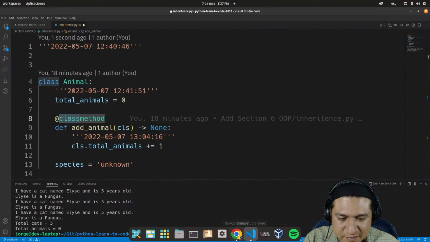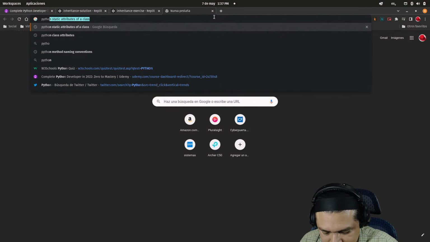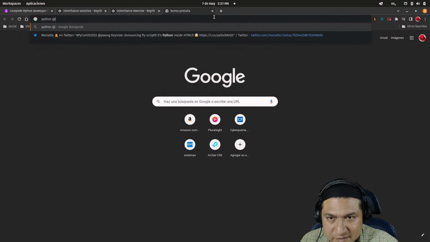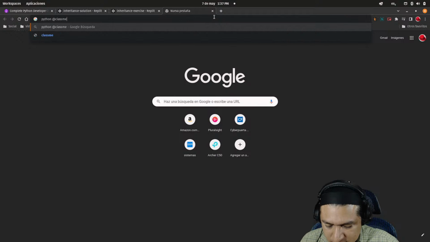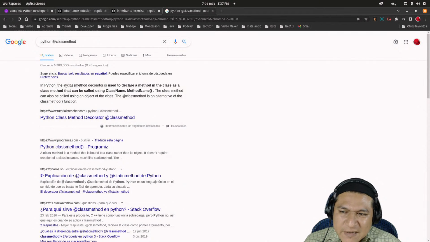What's the difference between a static and class method? Python. Okay, in Python, the class method decorator is used to declare a method in the class as a class method that can be called using the class. Okay, yeah.